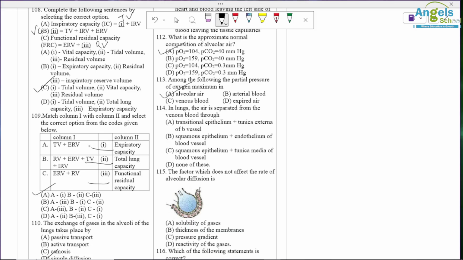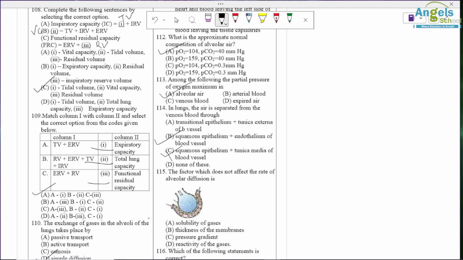In lungs, air is separated from venous blood through squamous epithelium and endothelium of blood vessels.